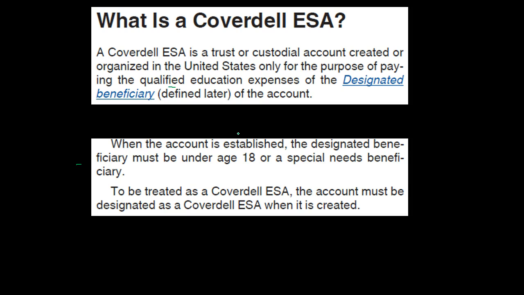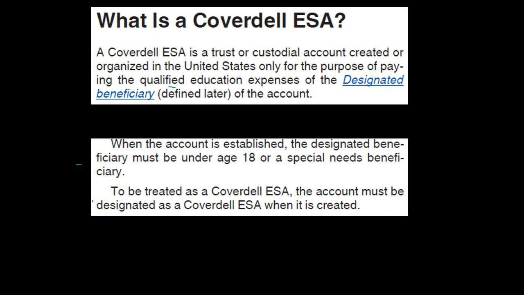Why would we do that? Because of the tax benefits for it, including the tax benefit of not having the gain, of course, hopefully the gain, as we put the money into the Coverdell ESA being taxable if that distribution is for the qualified education expenses.